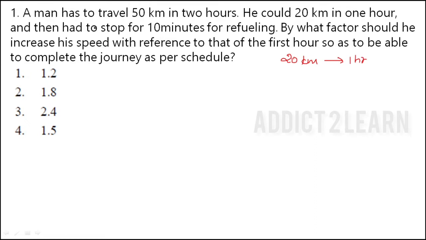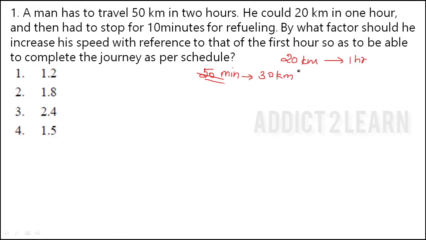Here the man wasted 10 minutes. So the man has a total time of 2 hours; 1 hour he has already traveled and 10 minutes he has spent for refueling. So the remaining time he has is 50 minutes. In 50 minutes, the man has to cover the remaining 30 km. Then they are asking, by what factor should he increase his speed with reference to that of the first hour so as to be able to complete the journey as per the schedule. That is, the man has to complete the whole journey in the planned time.